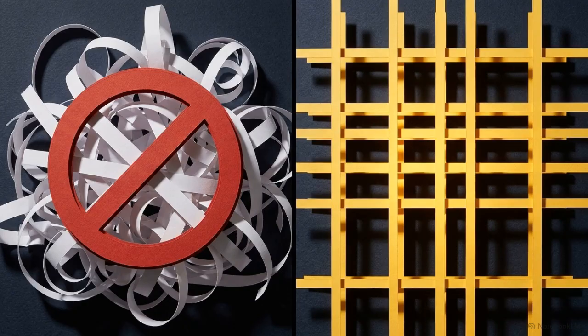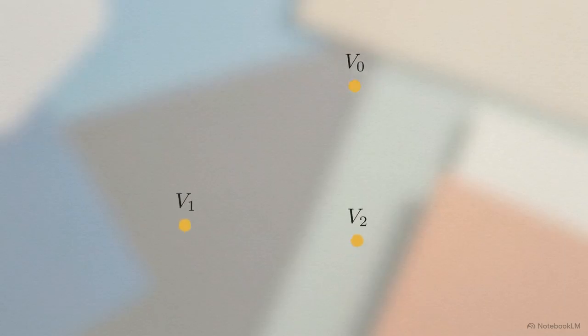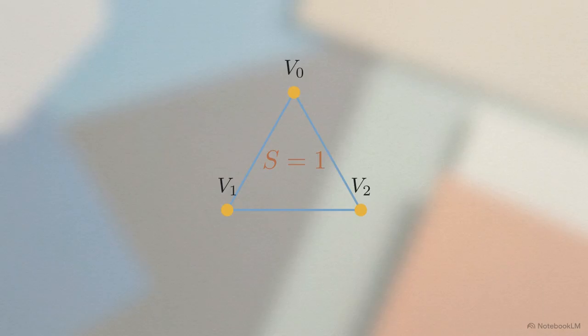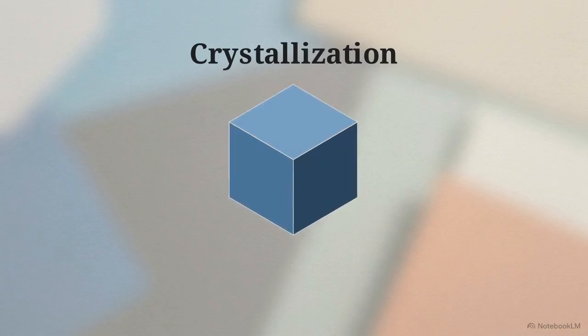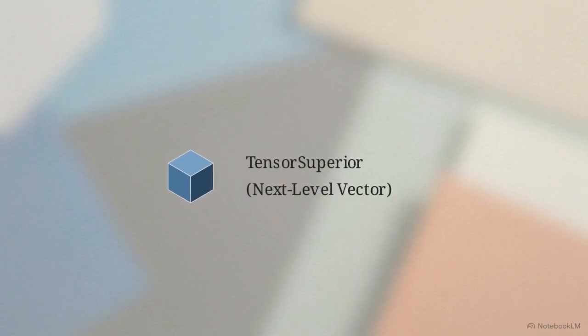The mechanics shift entirely when that operational window finds a coherent, unequivocal relationship and locks into state 1, the closed state. This animation shows a process called crystallization. The three vectors and their governing law synthesize into a brand new, unified unit known as a tensor superior.